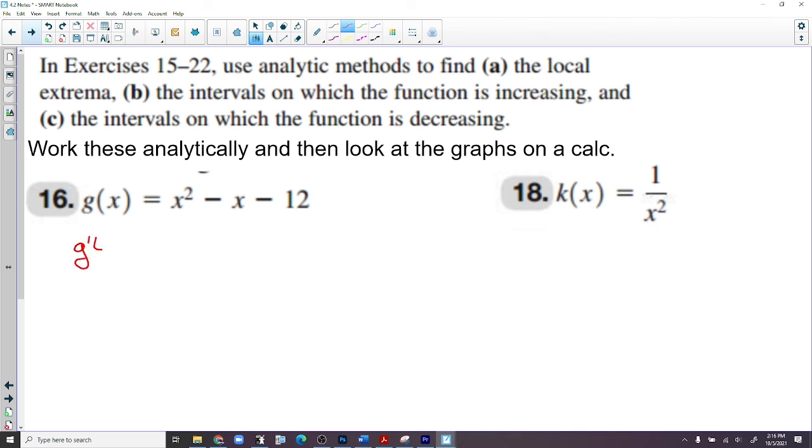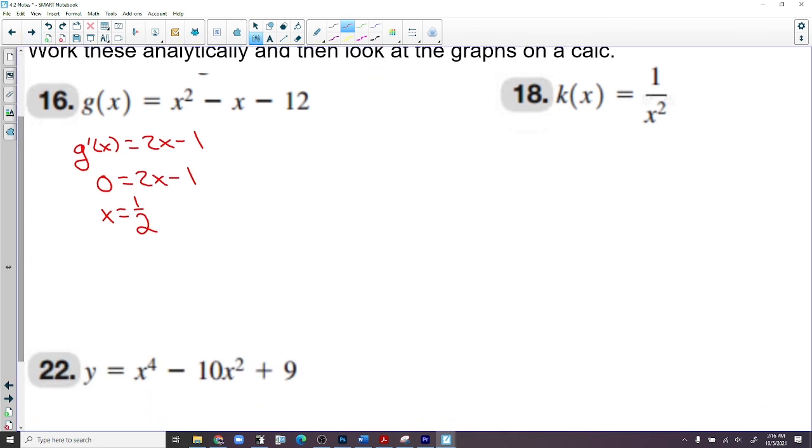So g prime of x is 2x minus 1. Set that equal to 0. X equals 1/2. So that's where the vertex is, right, of this parabola. And we know it's going to go minus, positive. It's going to go decreasing, increasing.